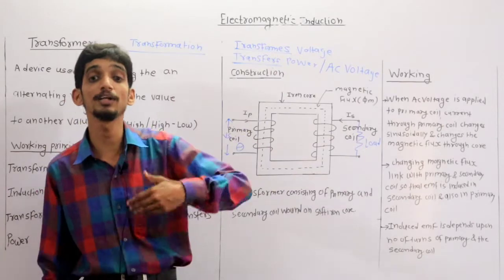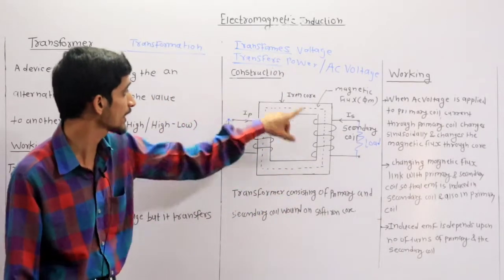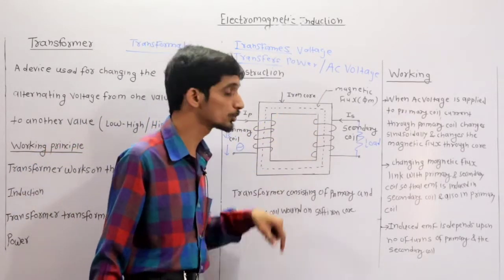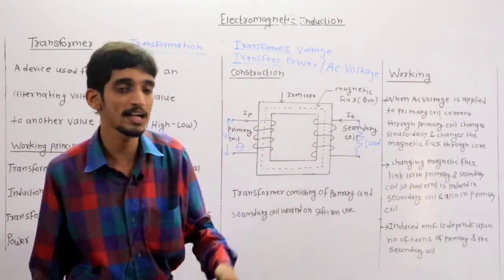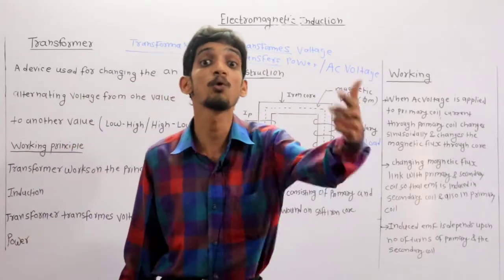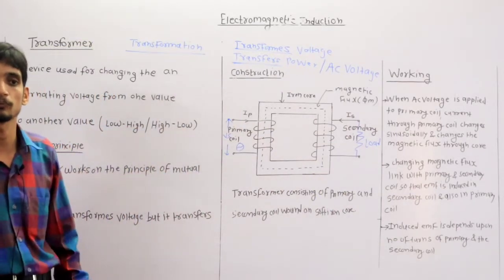It means it gives more permission to the flow of flux through that particular iron core. That's why that flux passes through that core and goes towards the secondary coil. That's why I have shown here dotted lines. It indicates the path of the flux flow inside the magnetic core of the transformer.